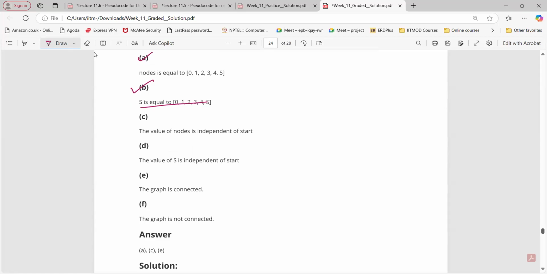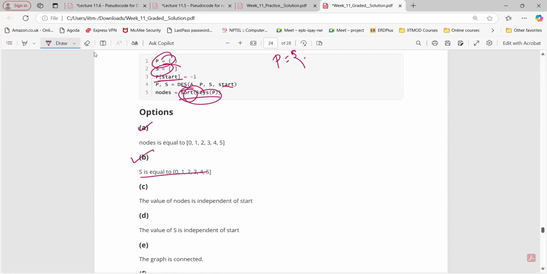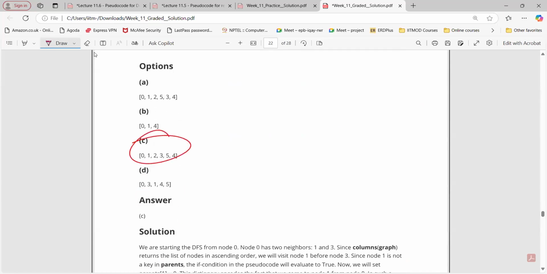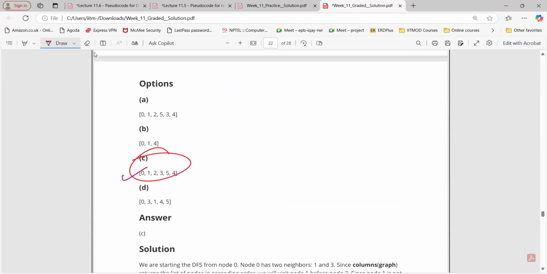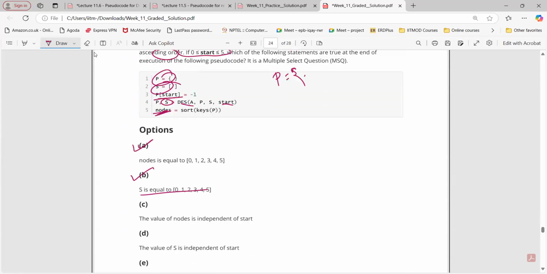Then what is the thing here? B is not correct. Why? That sequence depends on the starting node, right? We cannot generalize this. We are not sorting this, we are sorting the nodes. Yeah, we are sorting the nodes. Nodes will be correct. The sequence will be the one we got in the earlier question: 0, 1, 2, 3, 5, 4. So this is not a correct one.